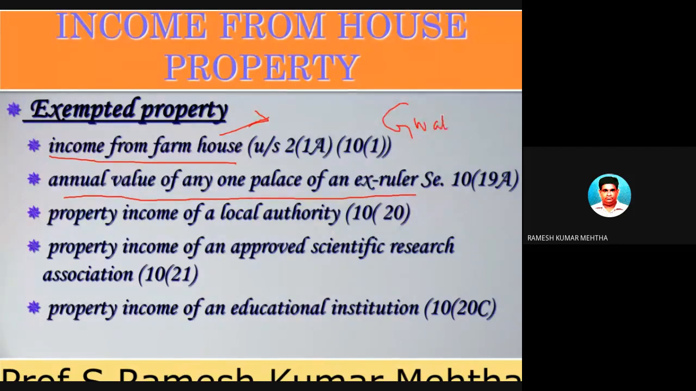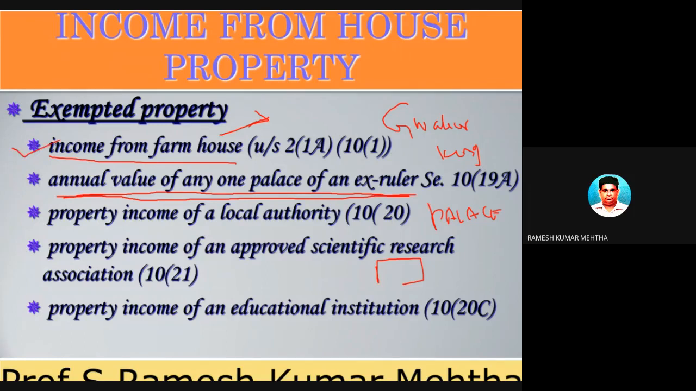In Gwalior, there used to be a king, and the king had a kingdom and a palace. Now this palace is handed over to the government of India, and two are still with the king. In this case, the annual value of any one palace of the ex-ruler is exempted from tax, exempted from income from house property.